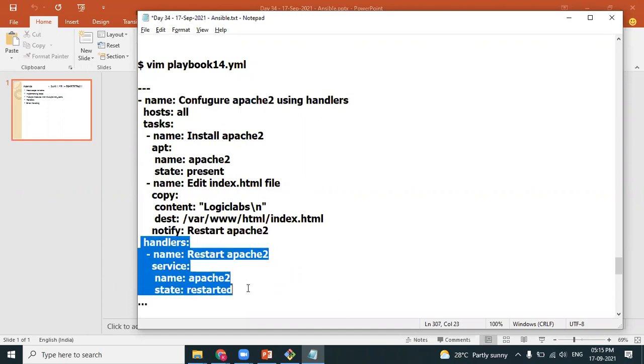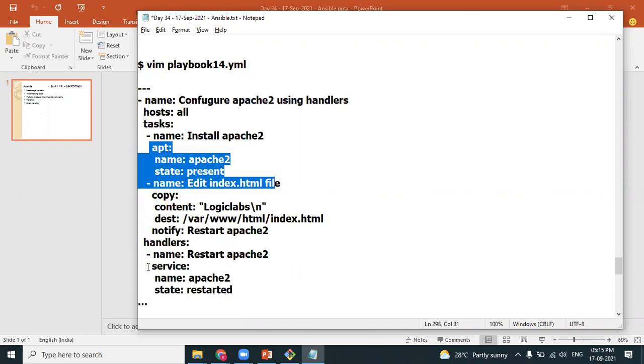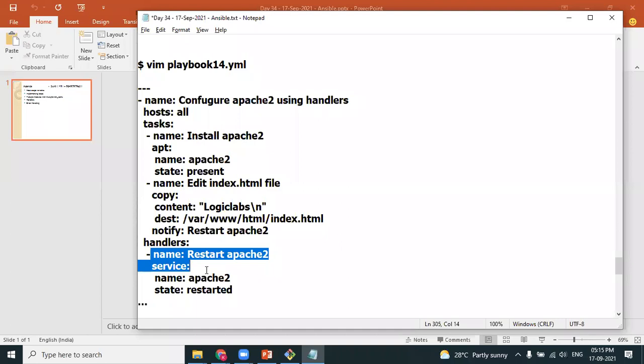The moment Apache gets installed, you restart Apache, once the APT module has been executed, then the handler will execute. Okay, so you are wrong, because before understanding when the handler will execute, you need to take a note of the name of the handler. What's the name of the handler? Restart Apache. Yeah, that's the name.